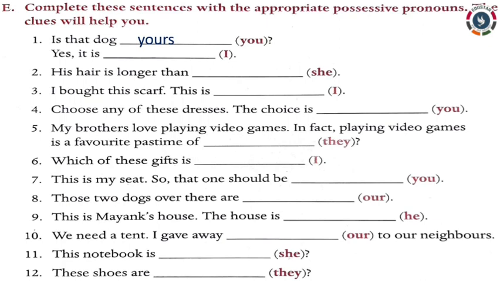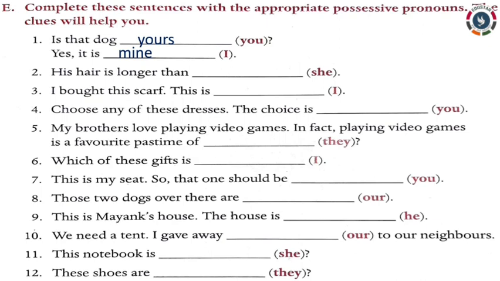Yes, it is dash. The clue given is I, which is first person singular. Now what is the possessive pronoun for first person singular? Mine. Good. Yes, it is mine. Second sentence. His hair is longer than dash.